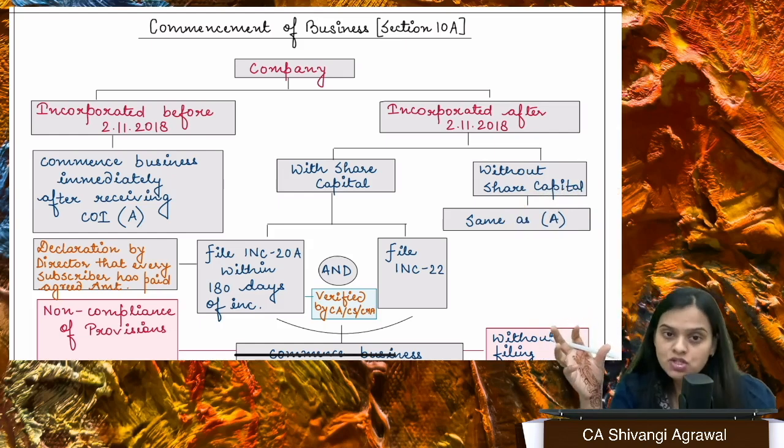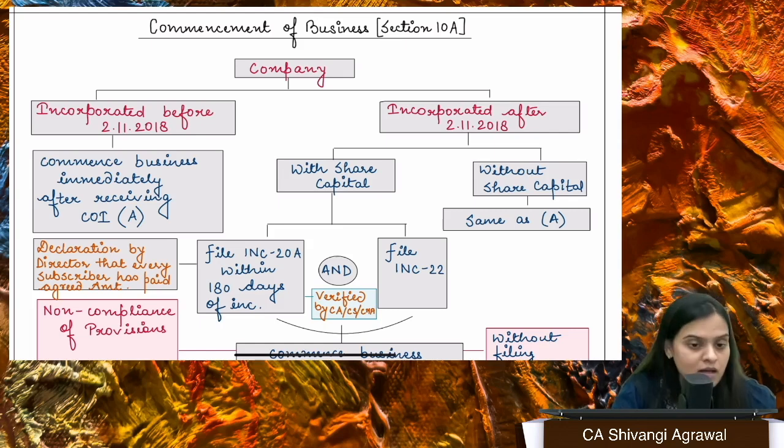It does not bind the company to third parties, but it binds the members and the company. So whatever is written in those articles and in that memorandum, you have to comply with it, right?